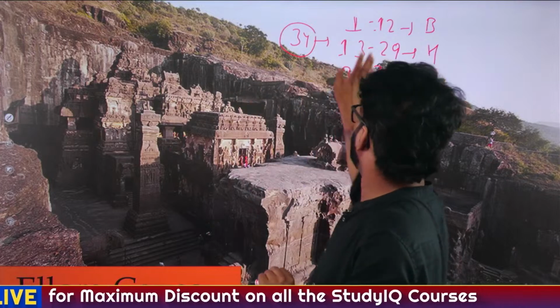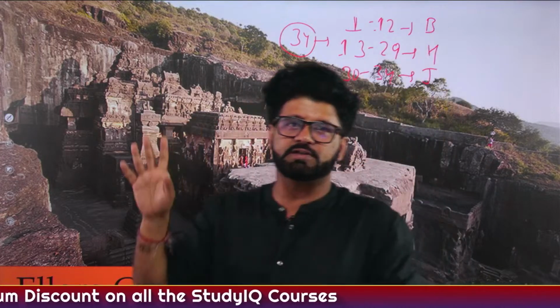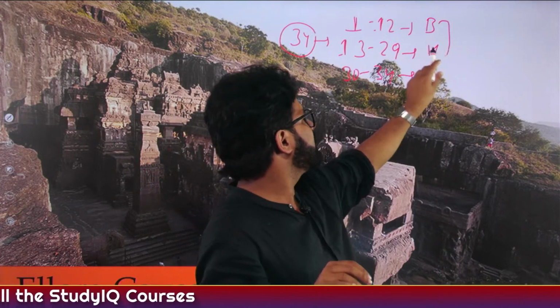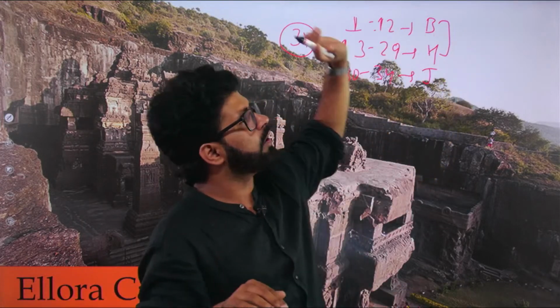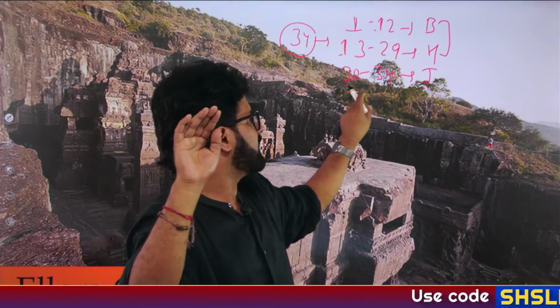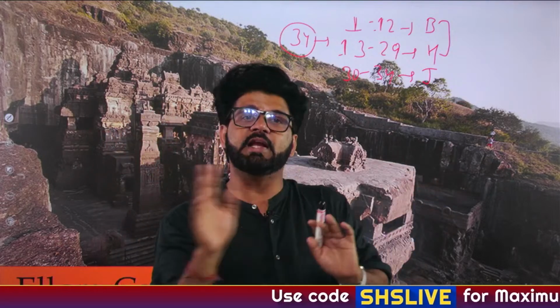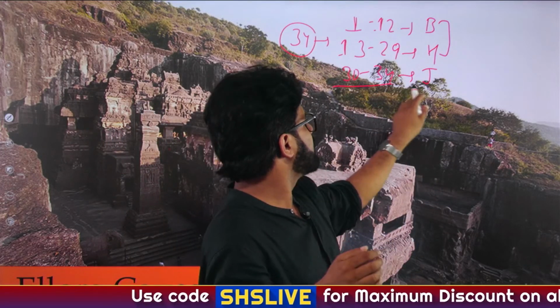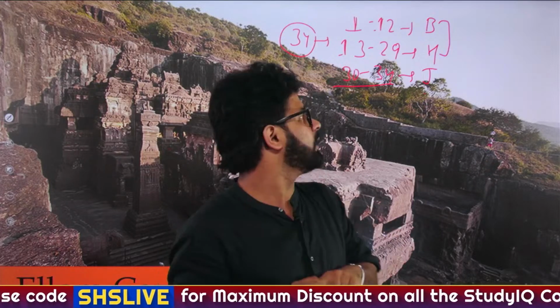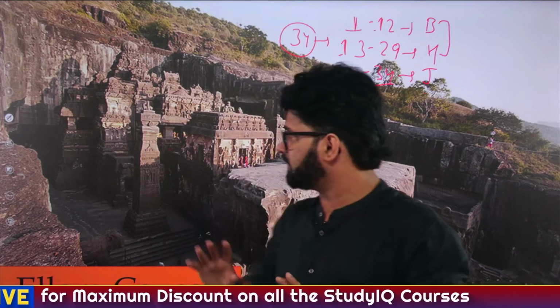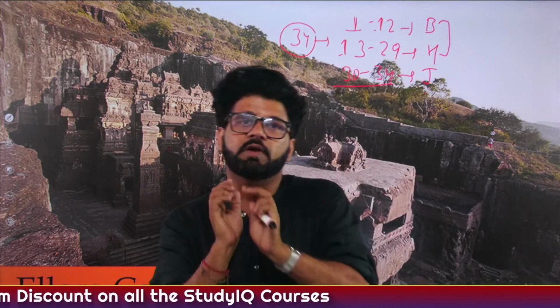If you see these caves, you will realize that initially Rashtrakutas, etc., were giving patronage to Buddhism and Hinduism. So these caves were created. Later on, in the 10th, 11th, 12th century, there was a dynasty called Yadava. They gave patronage to Jainism, and in 30 to 34, you have these Jaina caves. And out of these caves, there are 3 caves which you have to remember. Those are very important caves.